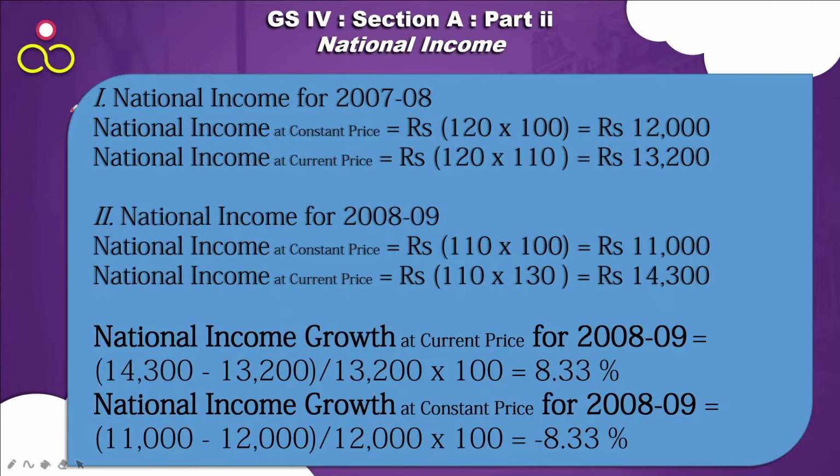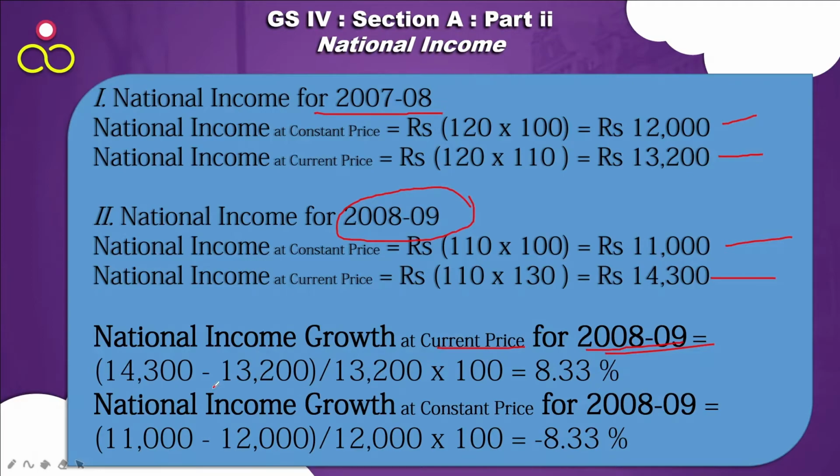Now to understand it better through an example, we'll again go by the previous example. As we know, 2007-8 ka real was 12,000, nominal 13,200. For 8-9 it is 11,000 real, 14,300 nominal. ठीक है? तो national growth at current price for 2008-9, 2008-9 का growth कितना हुआ compared to 2007-8? How much is the growth?